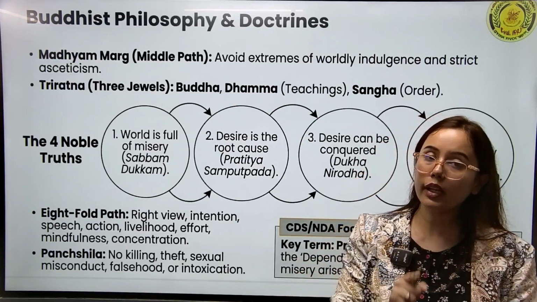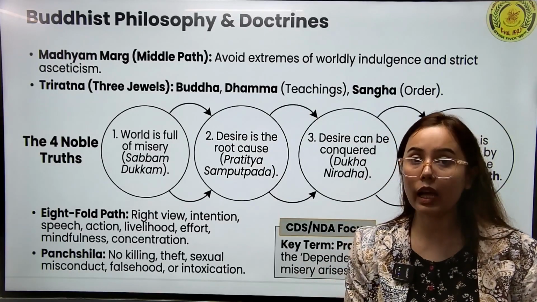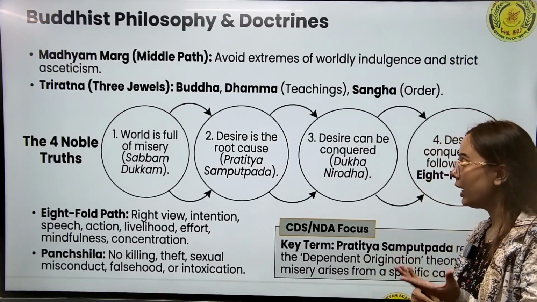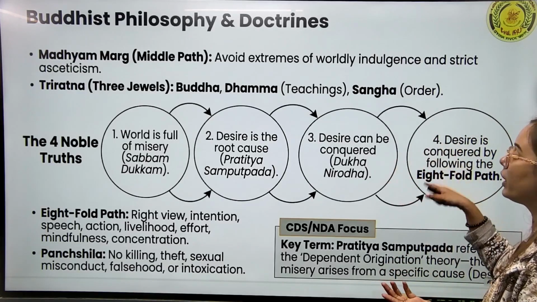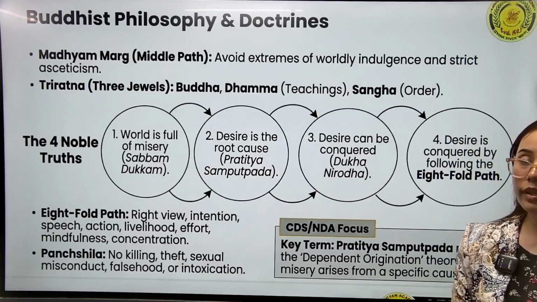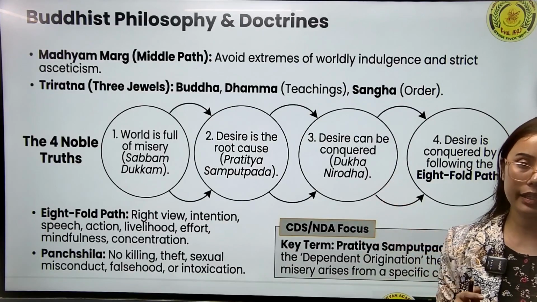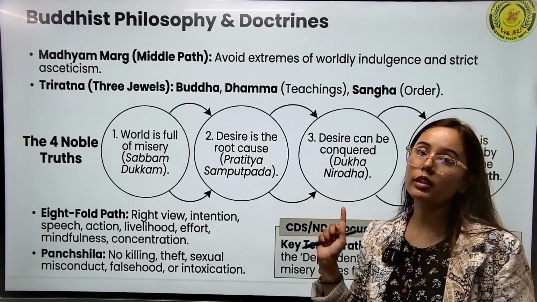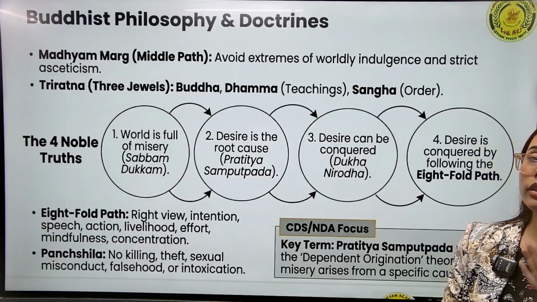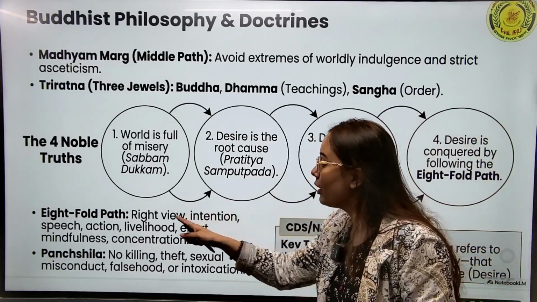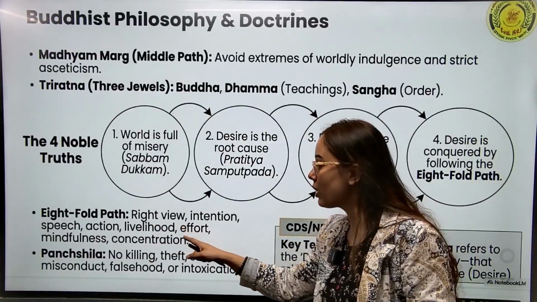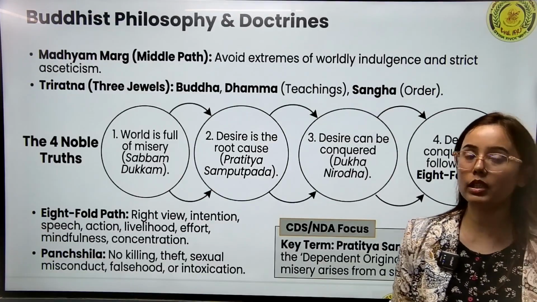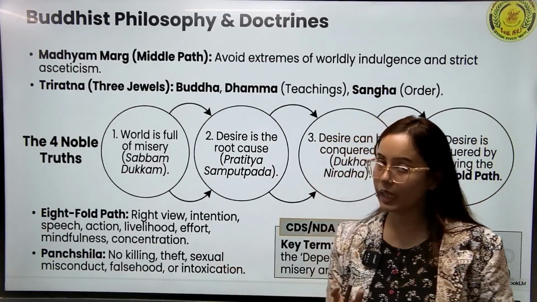Then he said that you can end your sorrow, you can end your miseries. How? When the desires are conquered, your miseries will also end. And how can these miseries be ended? By following the eightfold path. He has recommended 8 ways to end our desires, which are the major cause of our miseries. So these are the 4 noble truths of our life. And what are the eightfold ways that he has prescribed? Right view, right intention, right action, right speech, right livelihood. These are the eightfold path, or eight ways, recommended by Gautam Buddha to attain enlightenment.